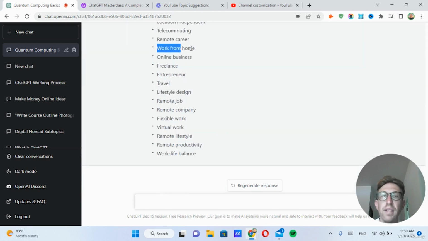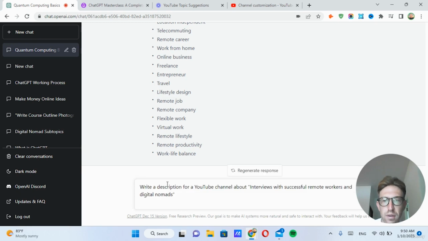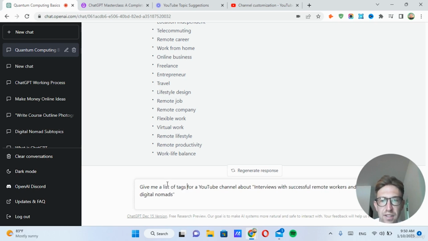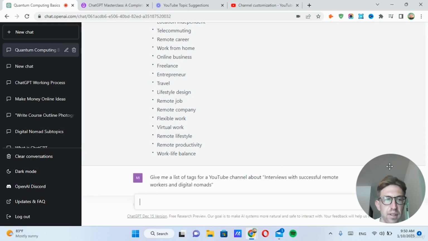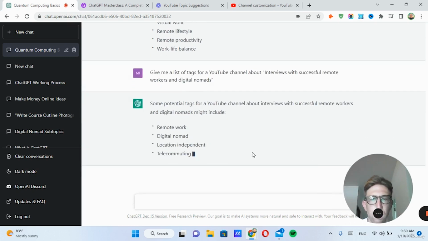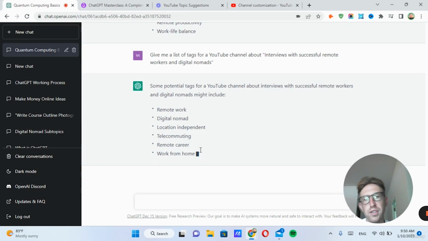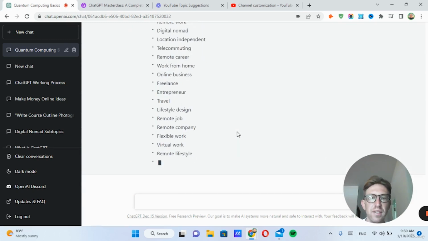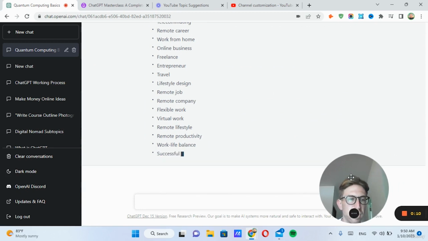A lot of these keywords would be quite competitive. So if you're including it in your list of tags, these probably wouldn't be the best. So you can also say, give me a list of tags for a YouTube channel about this topic. And it will basically just come up with the same thing it showed before. There's other ways to create tags so that you're showing up in search results on YouTube.